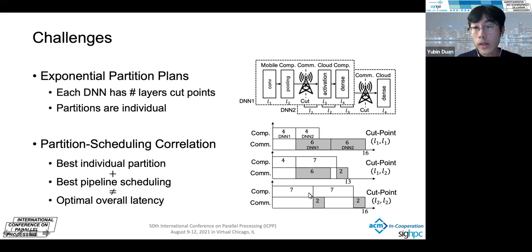And in this way, the latency for each individual model is 7 plus 2, which is 9. But it is not the optimal latency for 2 tasks. Actually, the optimal partition and scheduling strategy is that one model should be partitioned after layer 1 and the other one partitioned after layer 2. And after scheduling, they will have a much smaller latency.